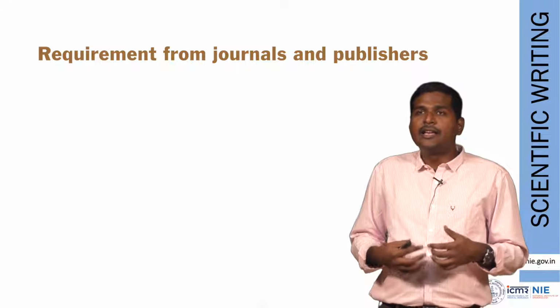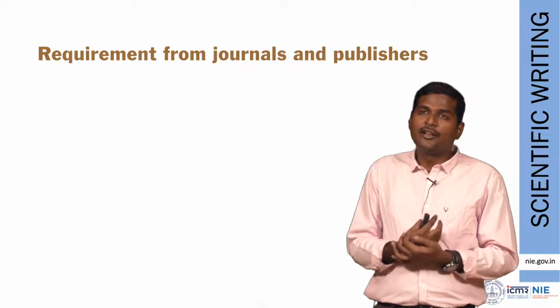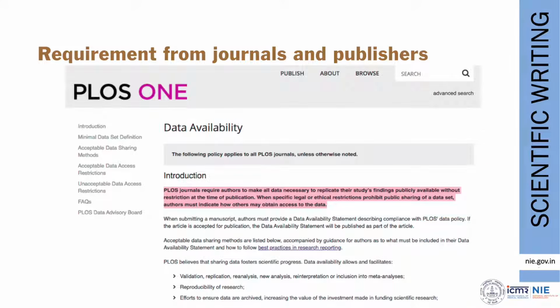Apart from all these reasons which I have just mentioned, which might be altruistic intentions or the intention to do good, increasingly journals are also asking for data availability. To give an example, PLOS One specifically requires the author to state whether data will be available or not, and if data is available, how the peer reviewer or the reader can access the data. So as you increase your research output, as you are increasing the number of studies you are doing, as you are publishing in high impact journals or high quality journals, at some point you will be asked for a data availability statement. Okay, how are you going to share your data, or if you are not going to share your data, why you are not going to share your data.